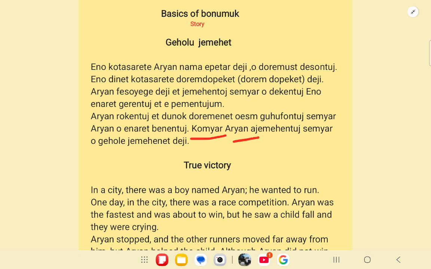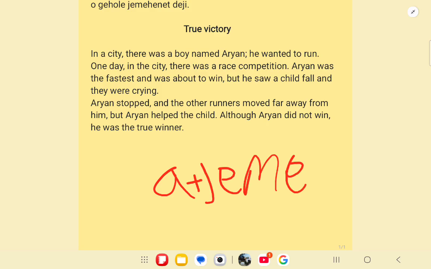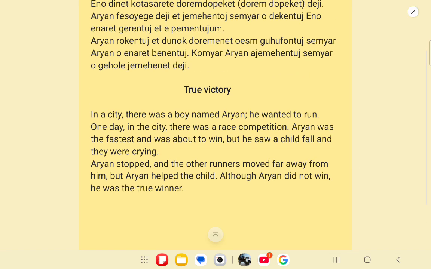Komyar Aryan a jemehentuj semyar o gehole jemehenet deji. Komyar means although. Aryan is the name of the boy. A jemehentuj means lost or did not win. It is a plus jeme plus ent plus uj. So I have told you what ent and uj are, and the a suffix is added to show the opposite of win, meaning he lost. Okay, so that's why the a suffix is added. A jemehentuj.